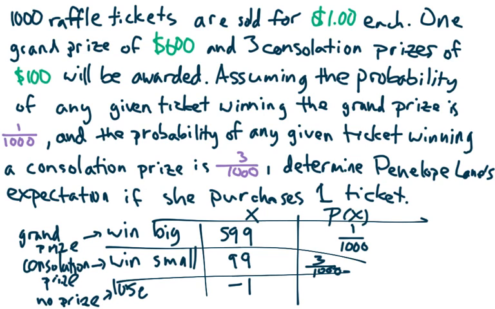Now if this is supposed to be probability, and it works correctly, then the probability of losing has to be what makes all of these add up to one whole. So there's a 1 in 1,000 of this, a 3 in 1,000 chance of this. There's altogether a 4 in 1,000 chance that you'll win something, which means that you'll have a 1,000 minus 4, or 996 chance out of 1,000 to win nothing.